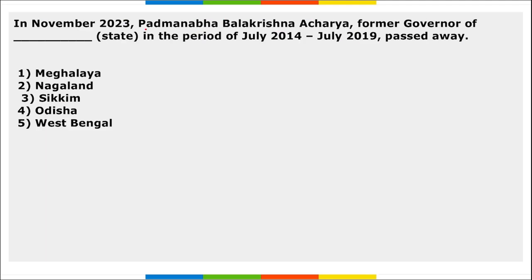Next, Padmanabha Balakrishnan Acharya, former governor of a state in the period of July 2014 to July 2019, recently passed away. So, Padmanabha Balakrishnan Acharya, PB Acharya ji, he was the former governor of Nagaland who recently passed away.